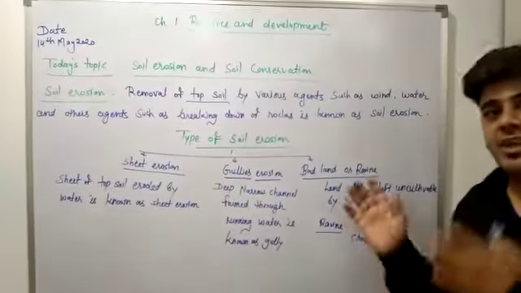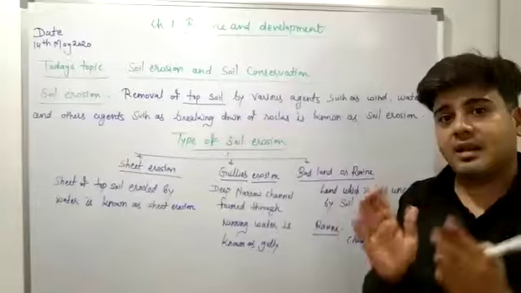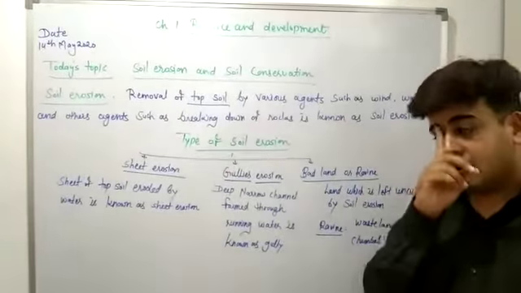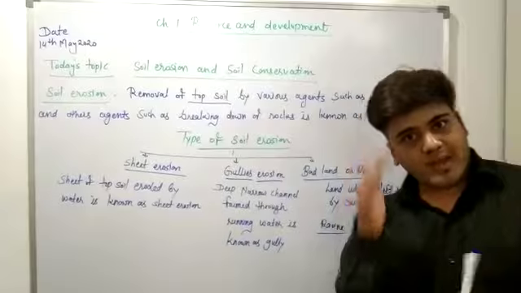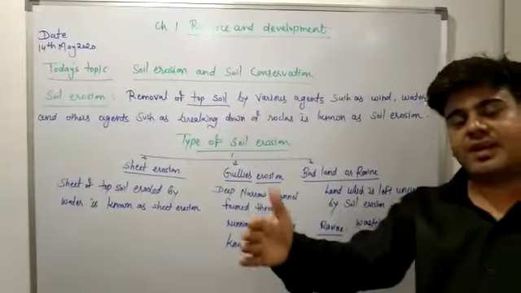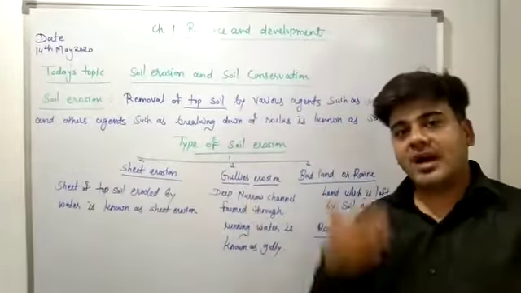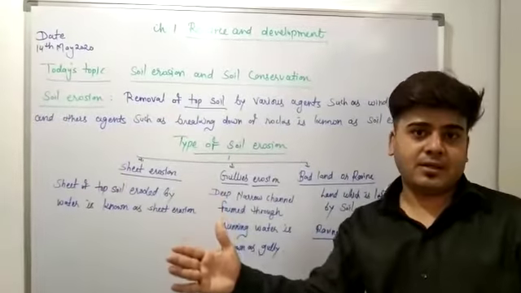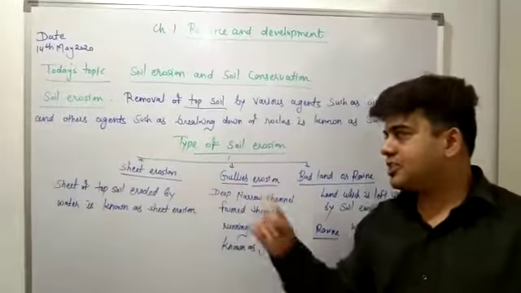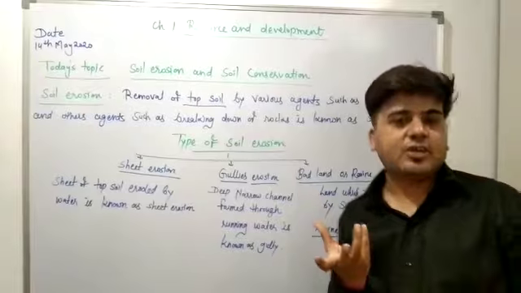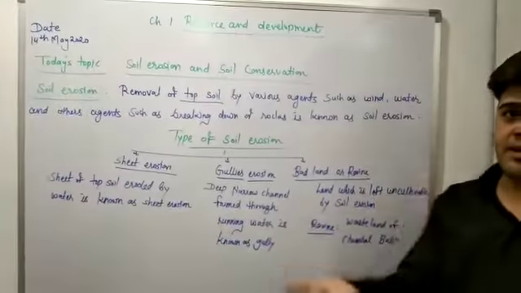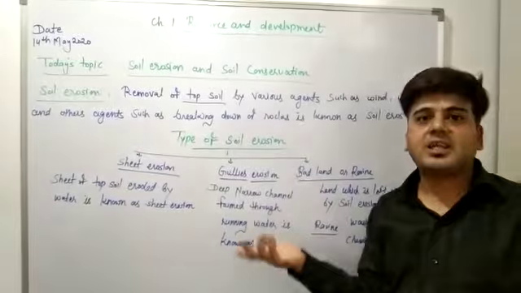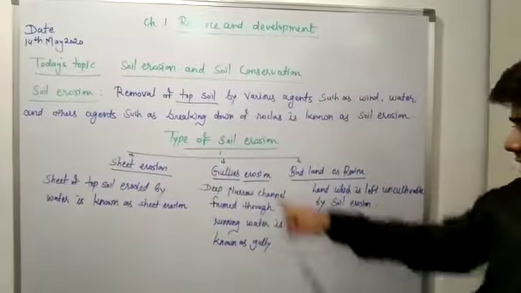When the topsoil is removed by water like a sheet, like a layer of onion. Have you seen the onion? It is in various layers. So when the topsoil is vanished by running water, fast flowing running water, and a sheet of topsoil is eroded by running water, it is known as sheet erosion. And when the sheet of topsoil is eroded, then the remaining soil is less fertile and the farmer will not get a proper agriculture yield.